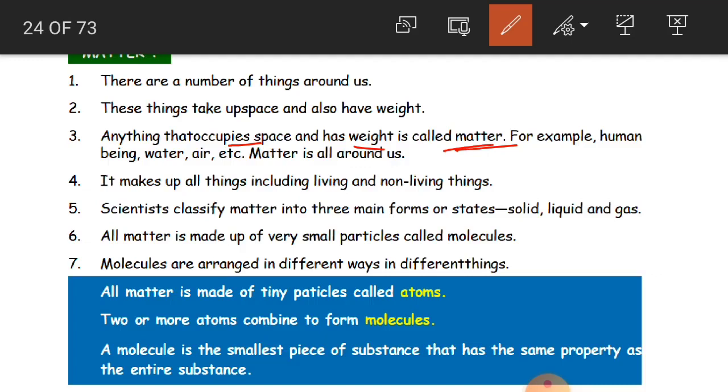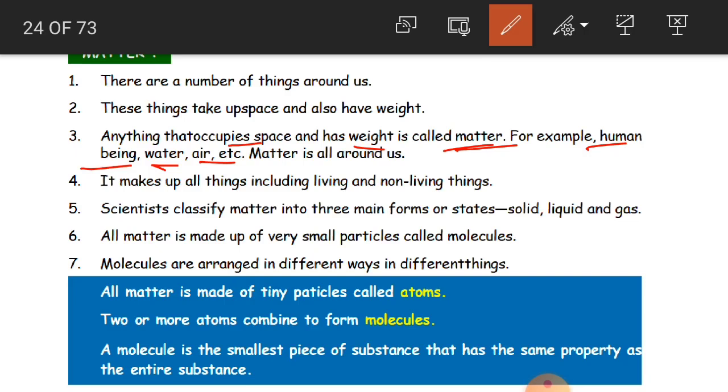Clear, children? For example, human being, water, air, etc. Even we belong to matter, because our human body occupies space and we have weight. Water also occupies space and has weight; we measure it in liters.